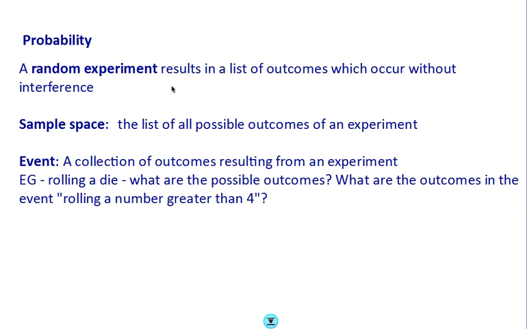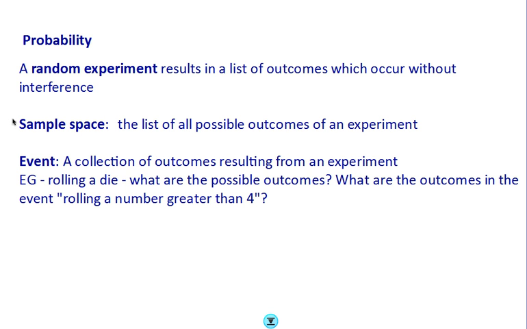So just to give you a practical example of that, if I throw a die and record the outcomes that I get from throwing a die, that would be a random experiment. There's 6 possible outcomes and they're occurring randomly without interference. Tossing a coin would be similarly a random experiment. Choosing someone at random would be a random experiment.